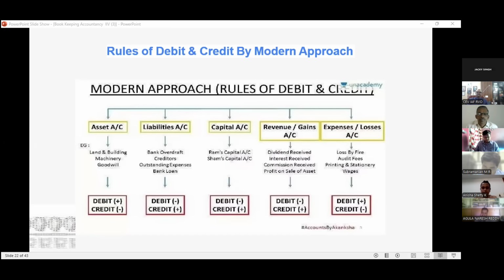We have discussed this, but we have to correlate it with the double entry system. When you do a transaction, we require 2 components: debit and credit, both components we require. Suppose land and building are purchased, then land and building we put on the debit side. But we have to put something on the credit side also. Double entry says that we have to put 2 partners. And in the credit side, what we have to do?